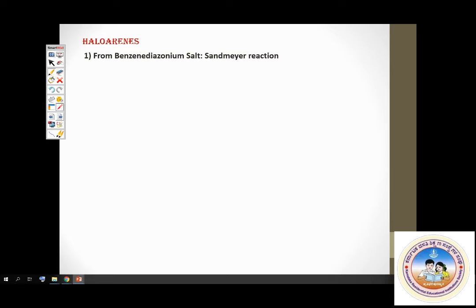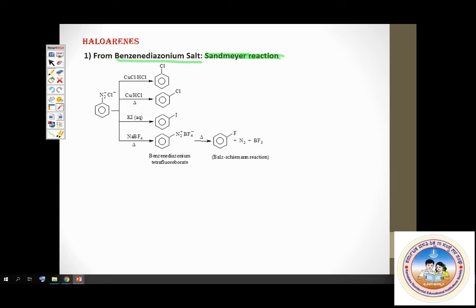In a Sandmeyer reaction, you get haloarene from this raw material called benzene diazonium salt. Let's see what this benzene diazonium salt is. Yes, this is benzene diazonium salt. These first two reactions are Sandmeyer's reaction.